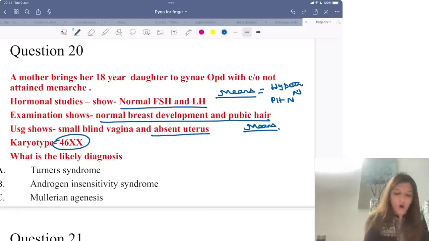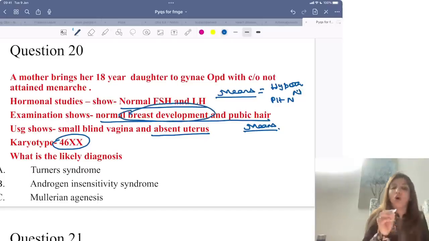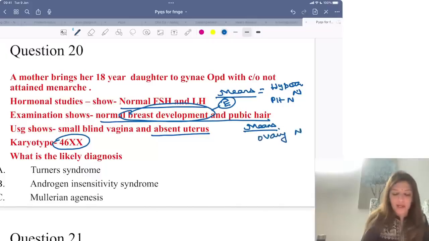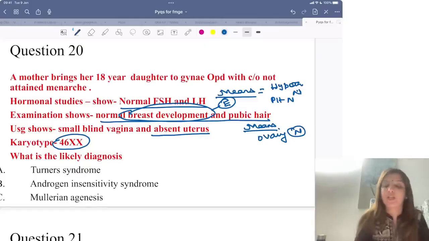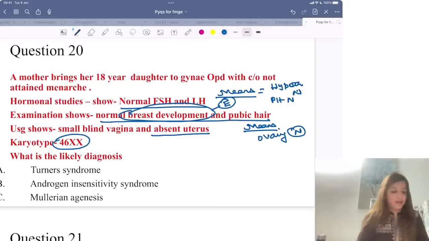Now your question is saying normal breast development and pubic hair development. Breast development के लिए the hormone which is responsible is estrogen. Right? So if normal breast development है तो इसका मतलब है कि ovary भी normal है. Because ovary normal है, that is why estrogen normal है, that is why breast development is normal. Right? Now your question further says ultrasound shows small blind vagina. Ultrasound is showing small blind vagina and absent uterus.